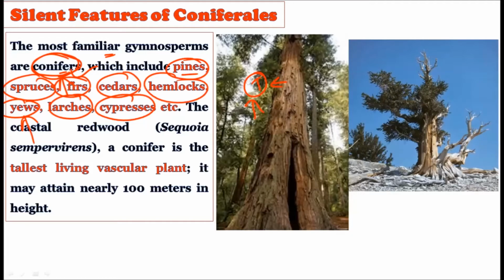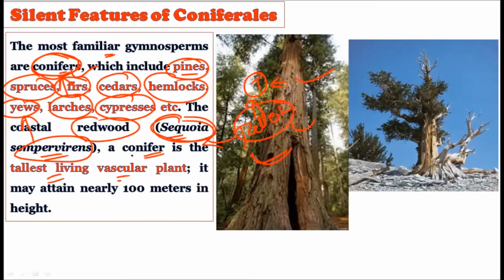So actually the giant coastal redwood, which is called Sequoia sempervirens, in English it is commonly called the redwood, okay? This is the Sequoia plant you can see in this particular picture. And as you already know, the Sequoia plant is the tallest plant we know, okay? So Sequoia sempervirens is a conifer, which is the tallest living vascular plant, okay? Whatever vascularity is there in the pteridophytes, gymnosperms and angiosperms, through all these groups, the tallest vascular plant is the Sequoia plant, okay? The species is sempervirens. So Sequoia sempervirens is the tallest living vascular plant, which belongs to the conifers, okay?